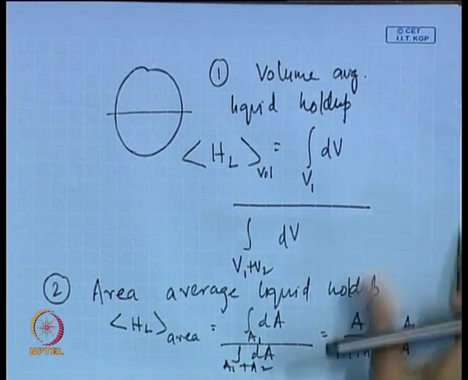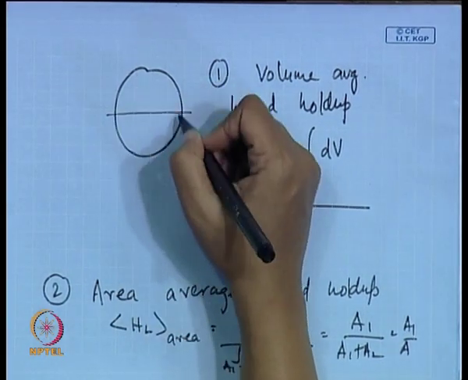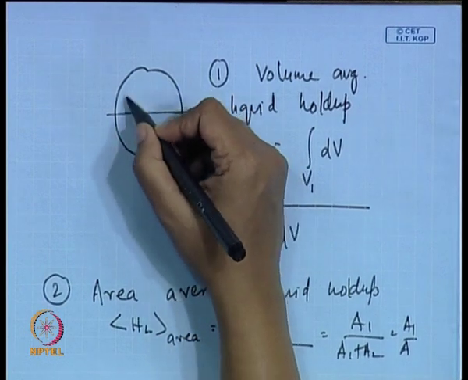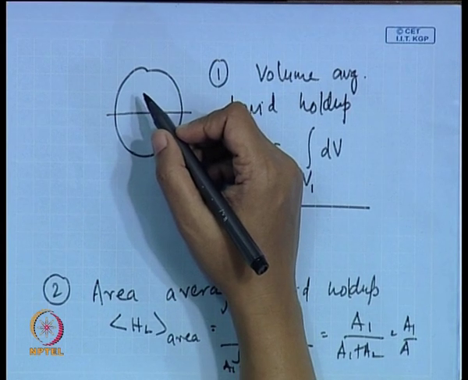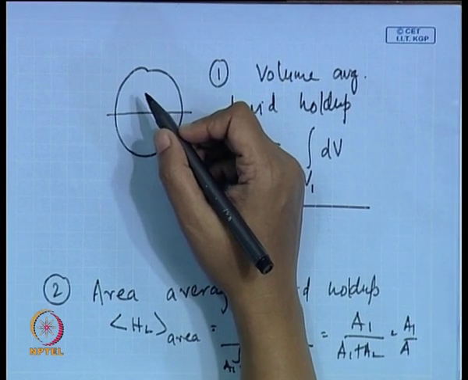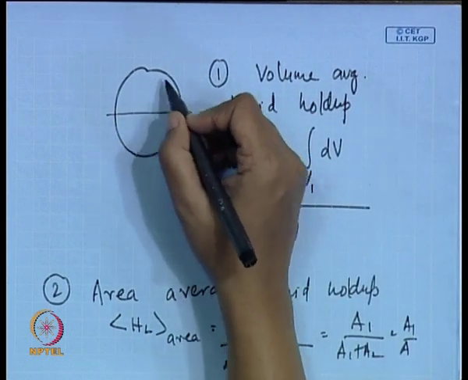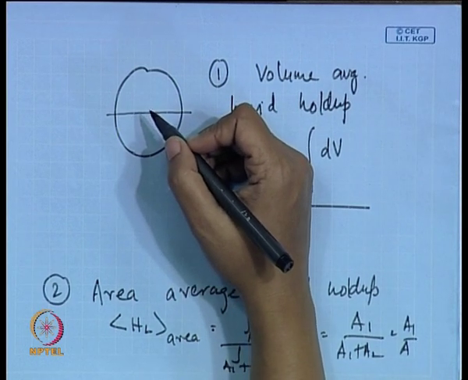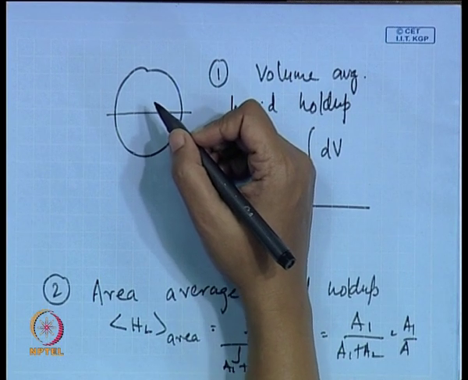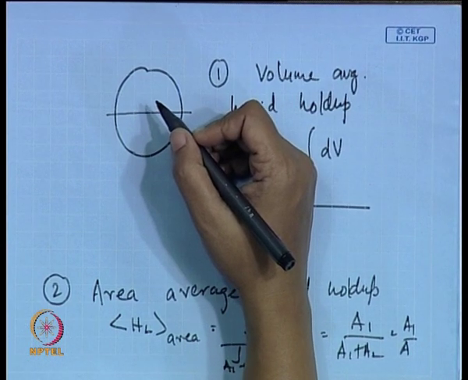Now, for measuring area average, the techniques are much more commonly available as compared to the volume average. What we can do across this particular cross section, we can measure the effective conductivity of the flowing mixture. Suppose it is an air water mixture, we know the conductivity of pure water, we know the effective conductivity of air, it is almost negligible. Now, if we can measure the effective conductivity of the two phase mixture inside this, then from there we might get one estimate of the area average void fraction. We can also use optical techniques for this particular purpose.